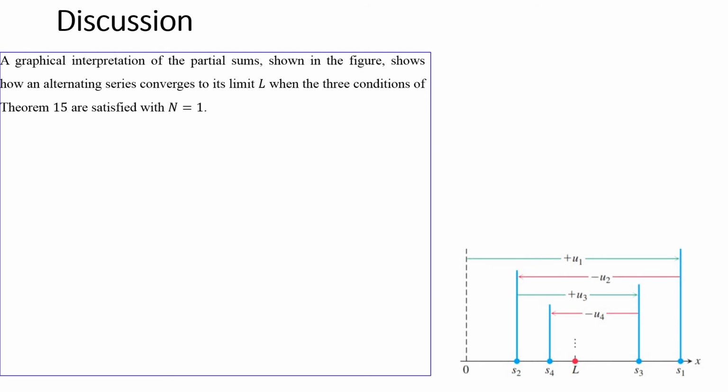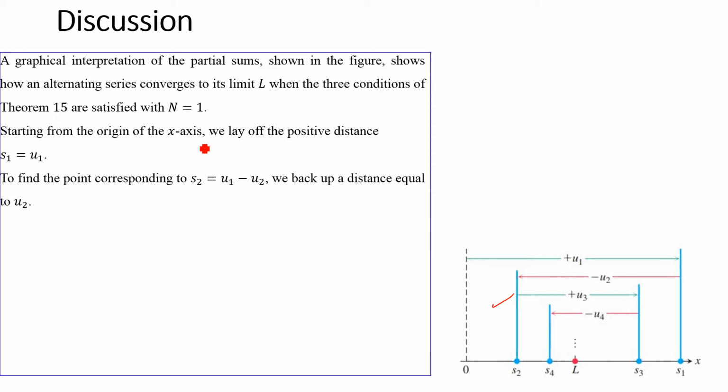Now there is another discussion. A graphical representation of partial sums shown in this figure shows an alternating series converges to its limit L when the three conditions of theorem 15 are satisfied with n equal to 1. Now starting from the origin of the x-axis, we lay off the positive distance S1. S1 is actually u1. So you can see that S1 is equal to u1, right? Here you can see that S1 is equal to u1.